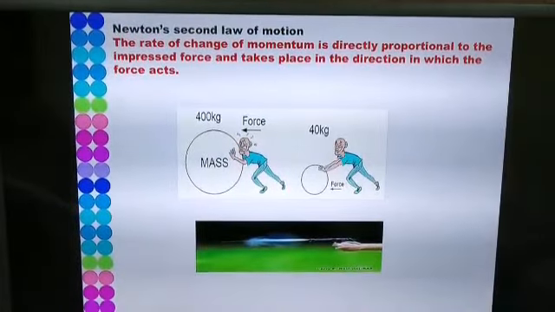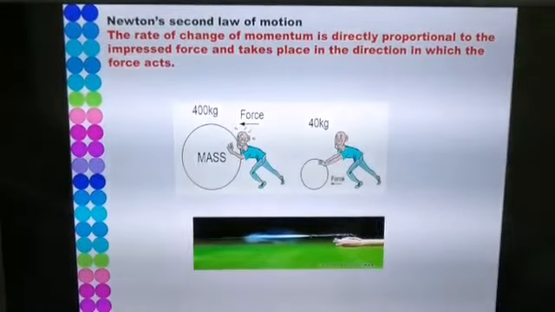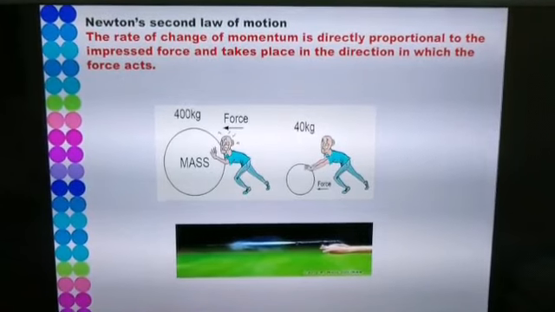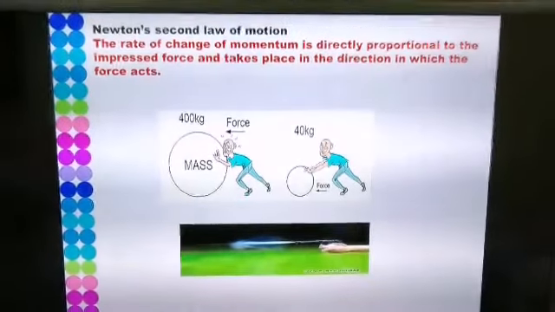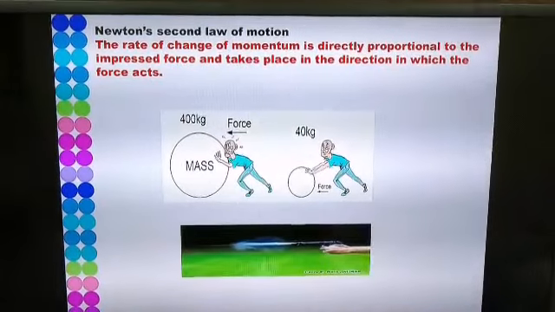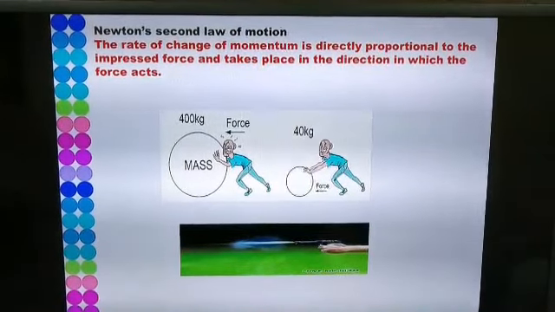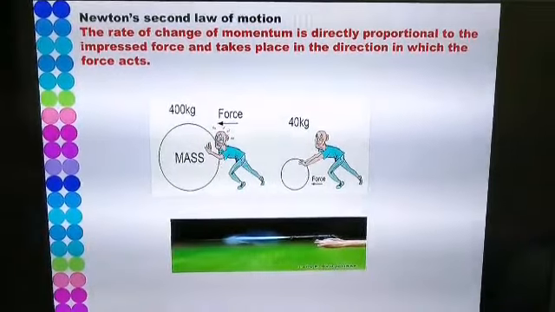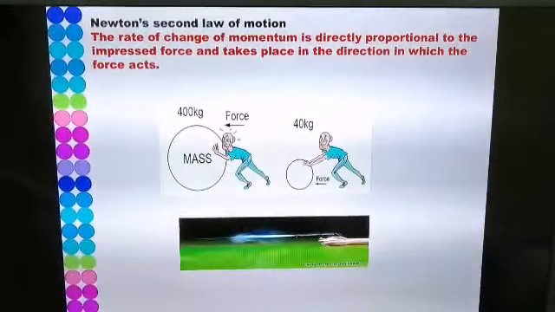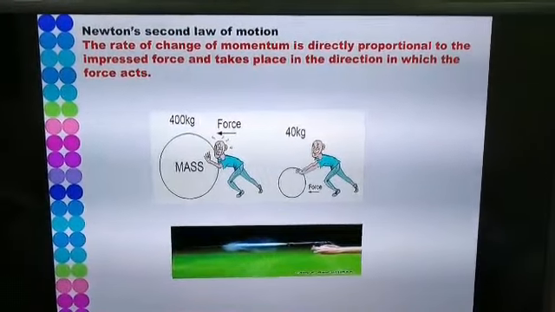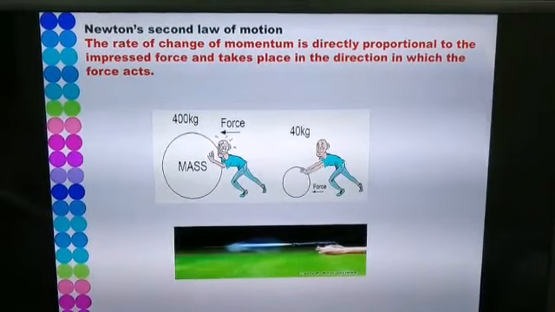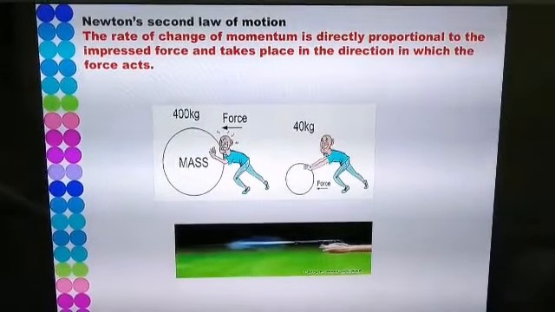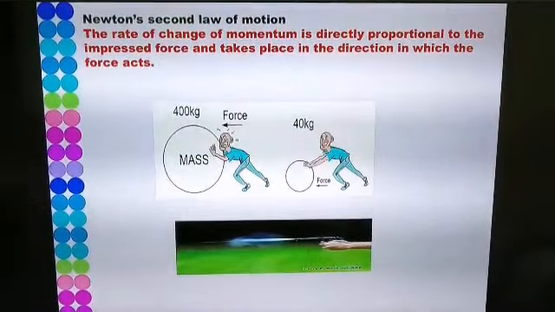On the contrary, if the bullet is fired from the gun, the bullet moves with a very high velocity and the effect of force that we observe is the bullet penetrates into the target. So the higher the velocity, the greater is the effect of force. So here P is equal to M into V. Now in Newton's second law of motion, we have studied that the rate of change of momentum is directly proportional to the impressed force and takes place in the direction in which the force acts.